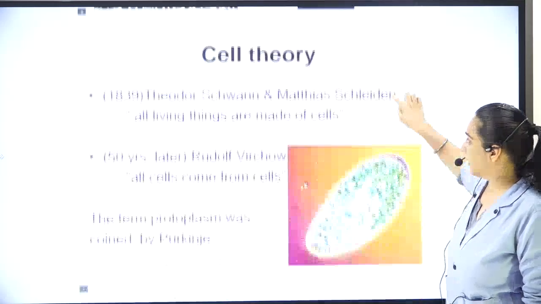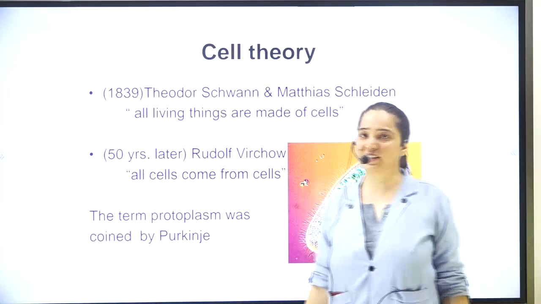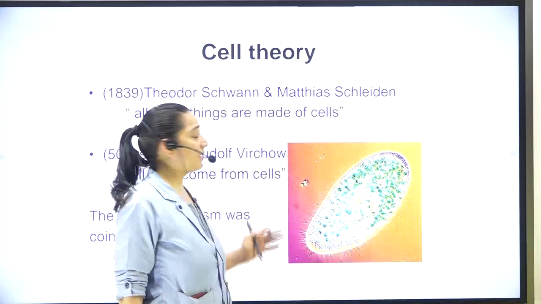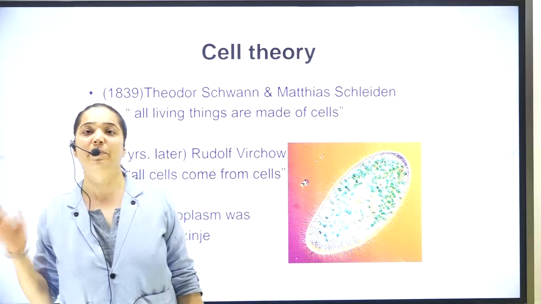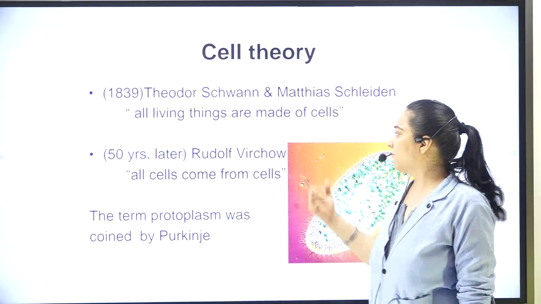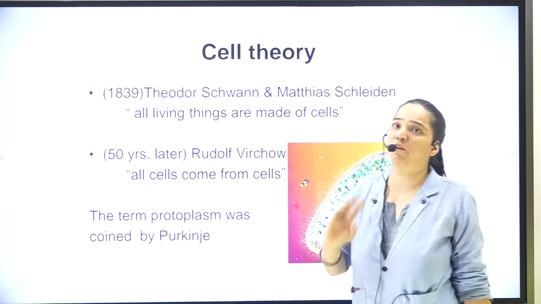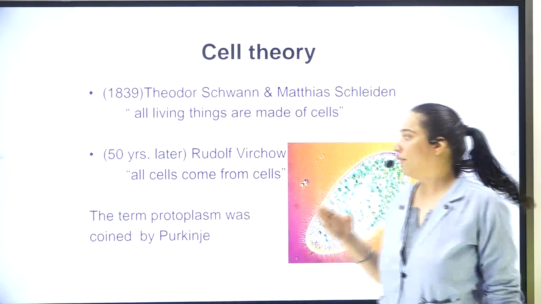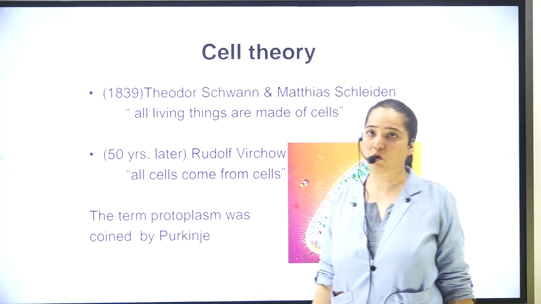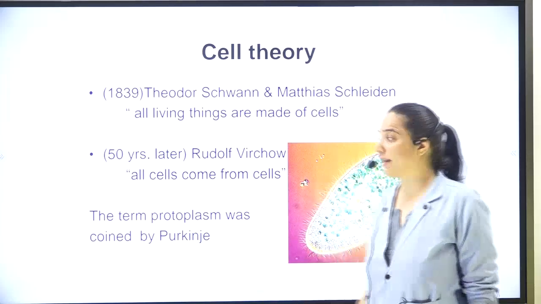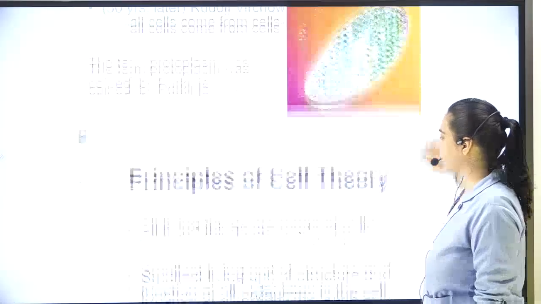Moving on further, that is cell theory. It was Schleiden and Schwann who stated that all living things are made up of cells, that is, the cell is the basic structural and functional unit of life. Next was Rudolf Virchow, who stated that all cells come from pre-existing cells, and this discarded the idea of spontaneous generation. And the term protoplasm, who gave it? It was given by Purkinje.